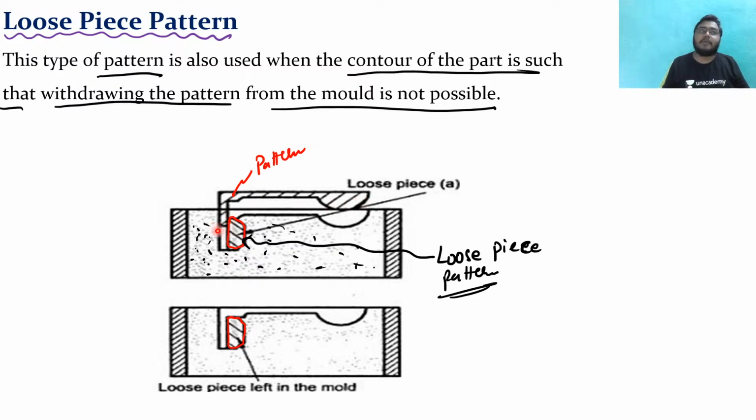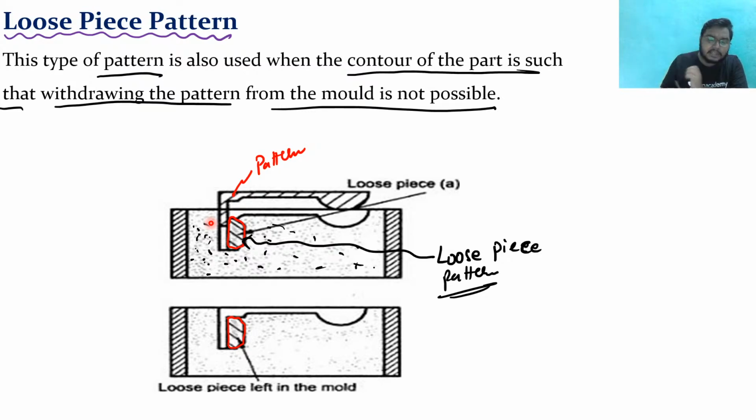What happens, sir, the problem is that sometimes the pattern becomes impossible to remove. Sometimes there are conditions where the operators or the foundry personnel feel that lifting this pattern is very difficult or impossible.